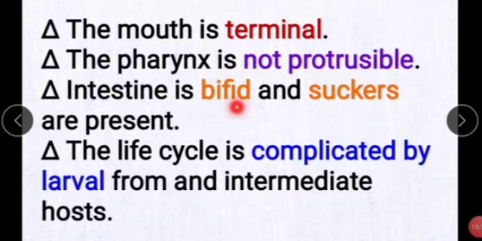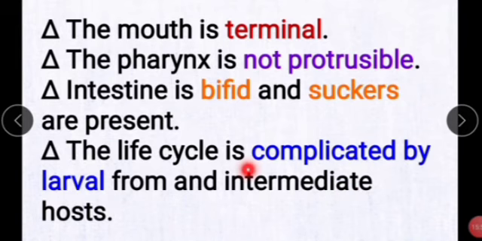Bifid means a part of the animal divided into two equal parts. Next, the life cycle is complicated by larval forms and intermediate host.